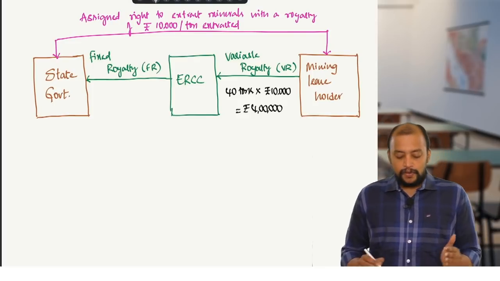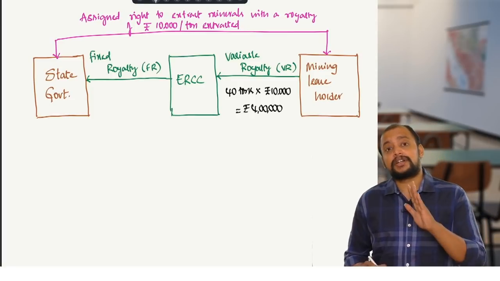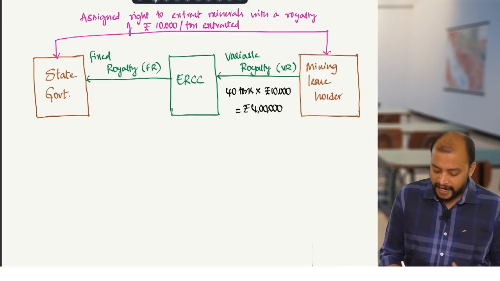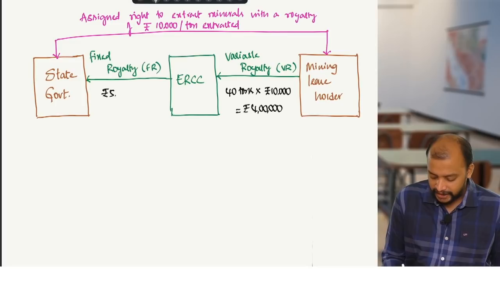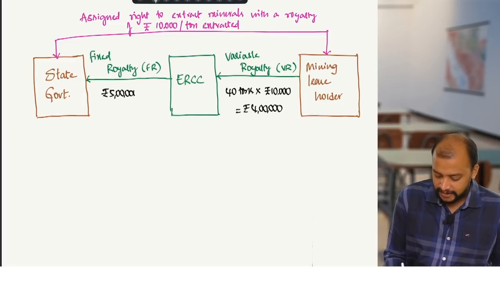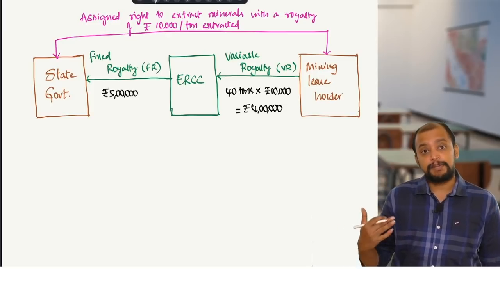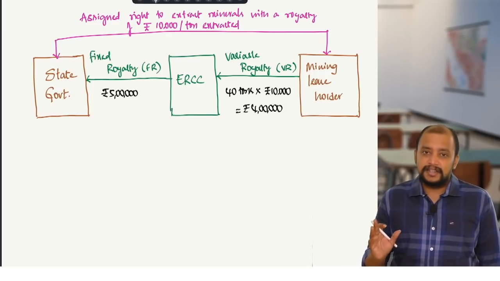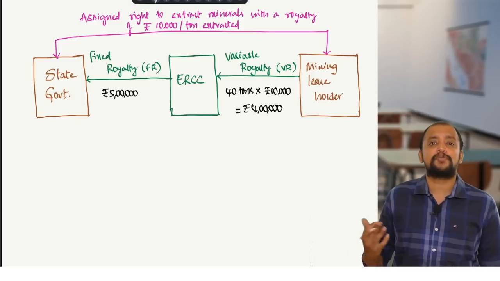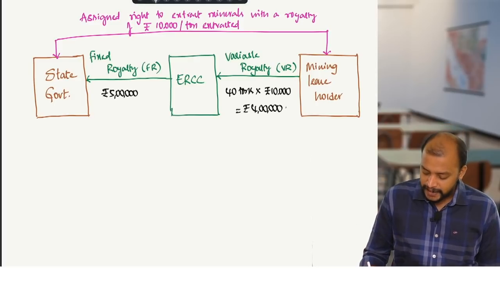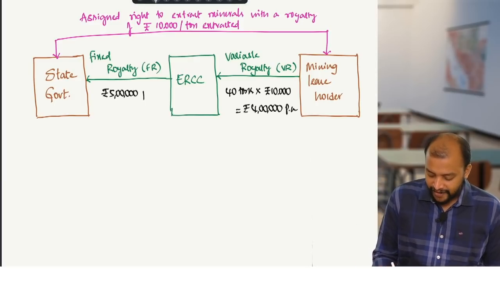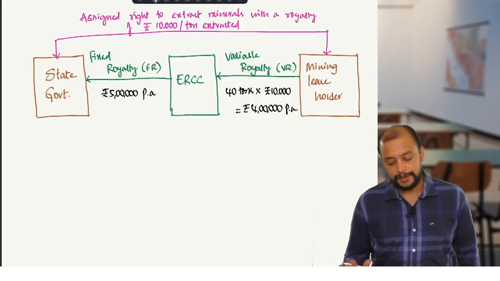But what will the excess royalty collection contractor pay? Say there is always a fixed royalty of 5 lakhs that is payable. I am talking about per annum. For the sake of numbers, I just took small numbers. So 4 lakhs per annum is collected, and 5 lakhs per annum is payable.